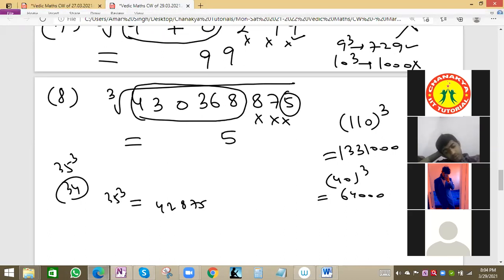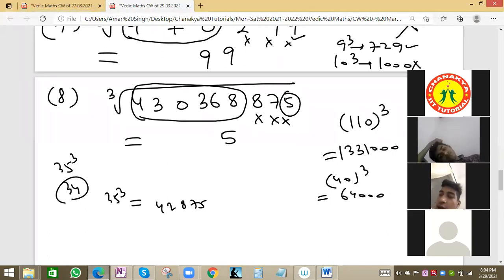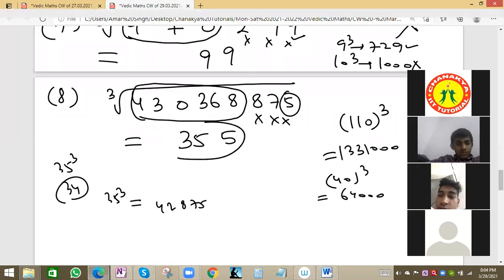We can take 36. I think 36 cube will be 469. So the answer is 355, sir. 355 only. Okay. No, it's 755. 355 is not the answer. 447. Because 35 cube is 4.